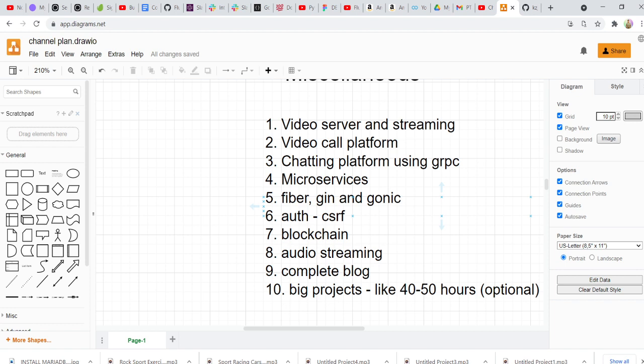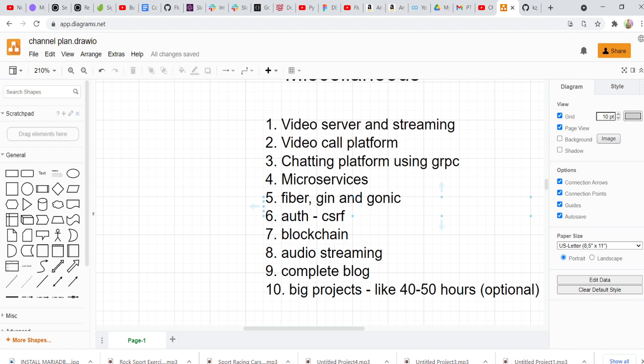Then we'll have our microservices using GoKit, or maybe not using any library. We'll just create microservices from scratch. And then we'll have our frameworks. So the other frameworks on Golang, like Fiber and Gin and Gonic, right? And Gin and Gonic, I think it's called. And then we'll create authentication projects, where we'll also see how to generate CSRF tokens, which are highly secure.